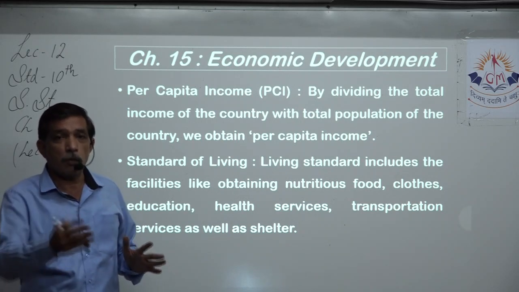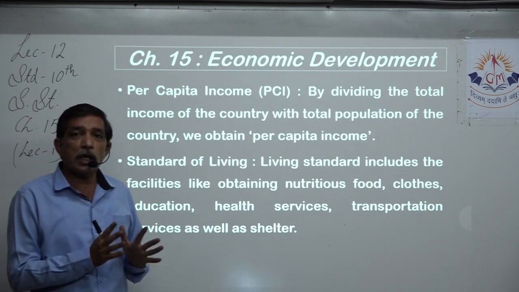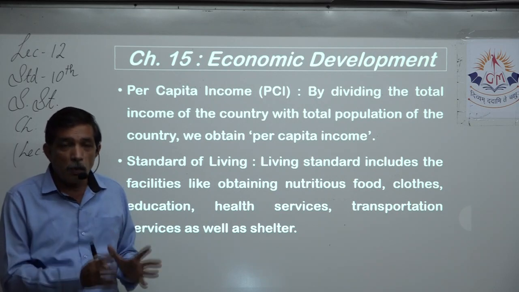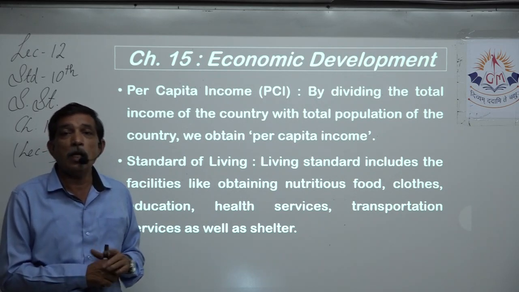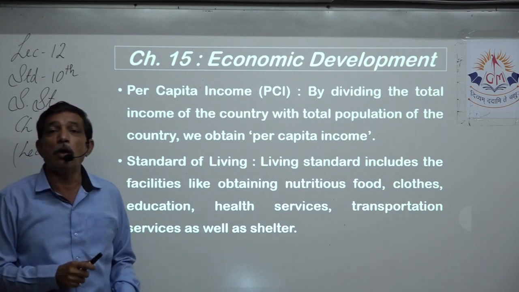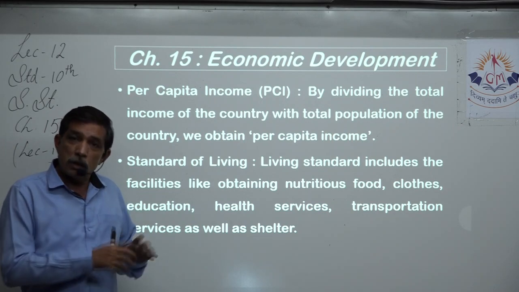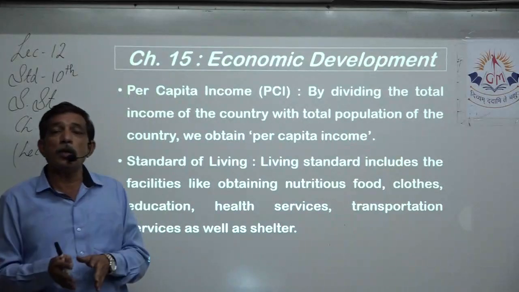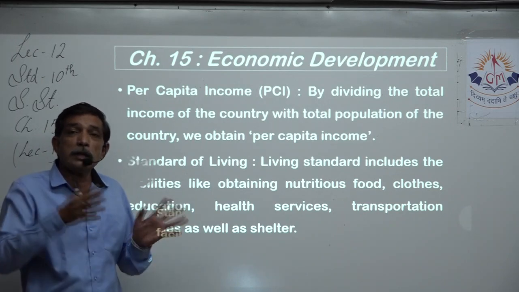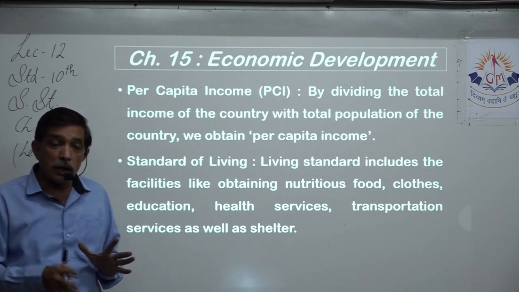Of course, along with that, population rise is also happening. So every year we can count the total income of the country, we divide it by the total population of that country, and what we derive is PCI. So every year we will be having PCI also. By looking at the numbers of PCI 10 years back, 20 years back and today, we can know whether the country has developed or whether the development has remained stagnant, that means not much change even in 20 years.